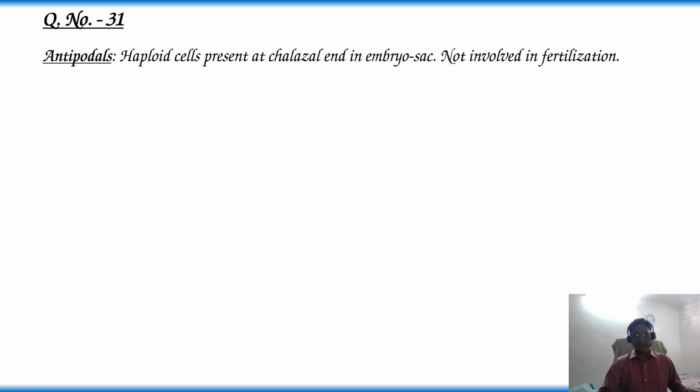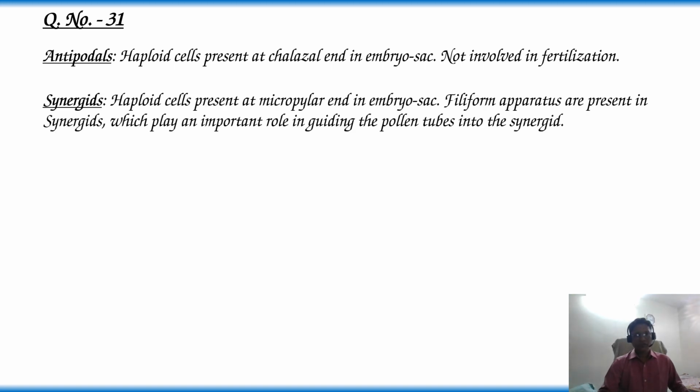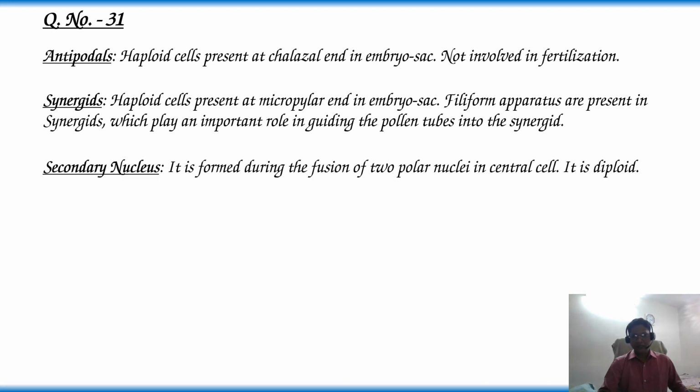Antipodals. These are haploid cells present at the chalazal end in the embryo sac. They are not involved in fertilization. Synergids are also haploid cells present at the micropylar end in the embryo sac. Filiform apparatus are present in synergids, which play an important role in guiding the pollen tubes into the synergids. Secondary nucleus is formed during fusion of two polar nuclei in the central cell. It is in diploid condition.